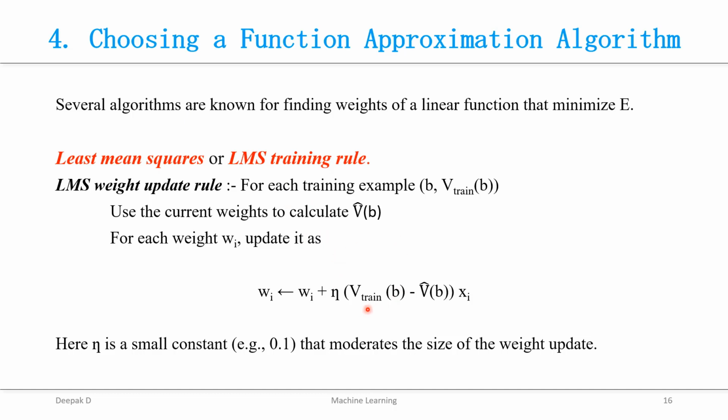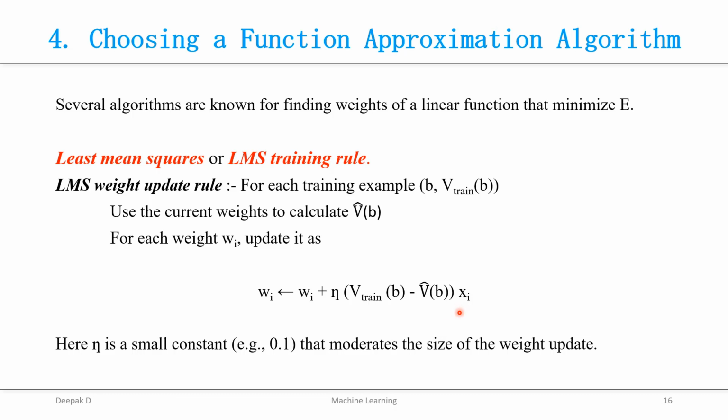When the error, that is V train of b minus V dash of b, is 0, it means that no weights are changed. The second condition is when V train of b minus V dash of b is positive, that is when the predicted value is too low, then each weight is increased in proportion to the value of its corresponding feature.